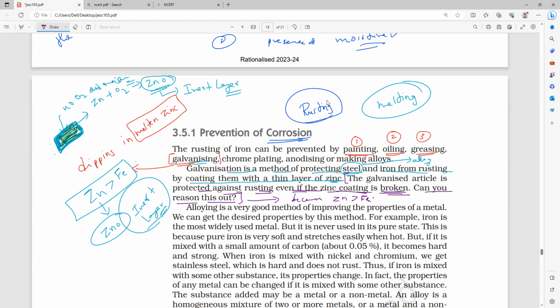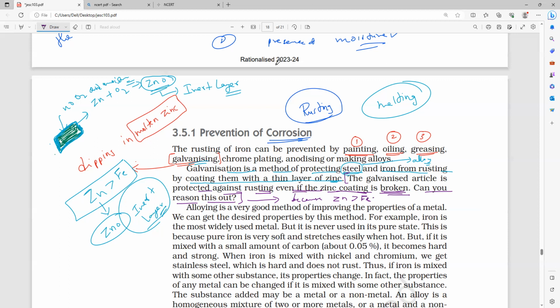It is still more reactive than iron, so it will continue to react and form a zinc oxide layer, so that it always protects the iron. That is the reason. Is it okay, everybody? Clear?